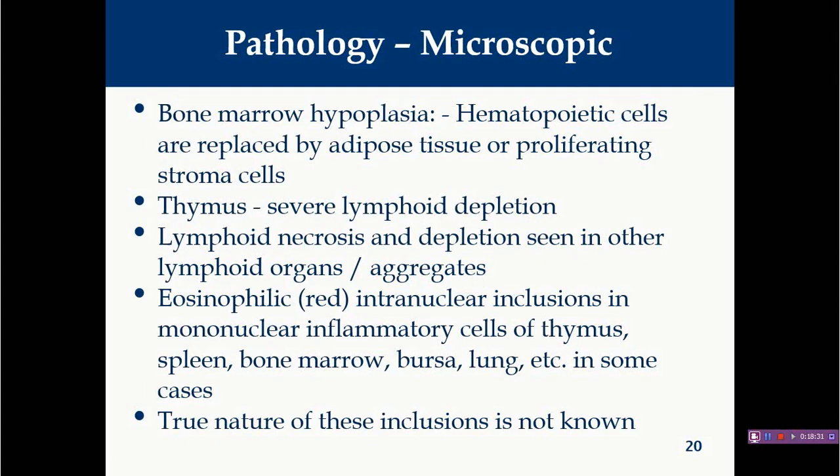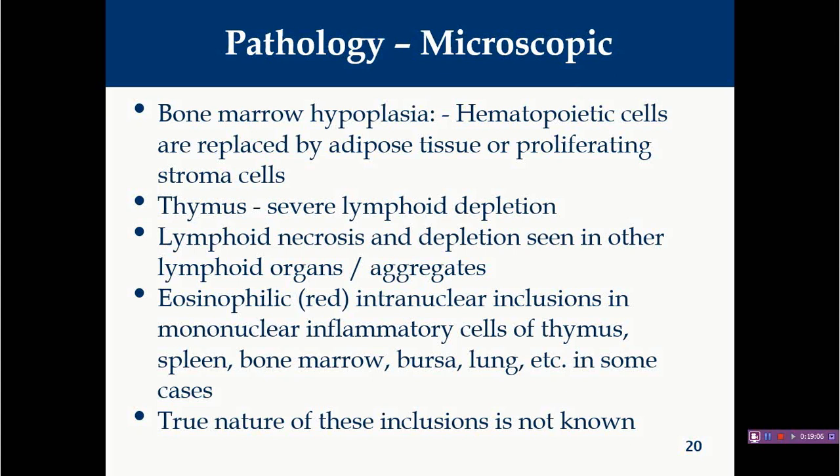Now microscopic changes. Microscopically, mainly 2 organs are severely affected, particularly thymus and bone marrow. In bone marrow you will find severe hypoplasia due to severe apoptosis of hemocytoblast precursor cells, which are responsible for production of RBC, WBC and thrombocytes. Ultimately the hematopoietic cells are lost, so you will not find much cellularity, and the entire marrow space is filled with adipose tissue as well as some proliferating stromal cells.